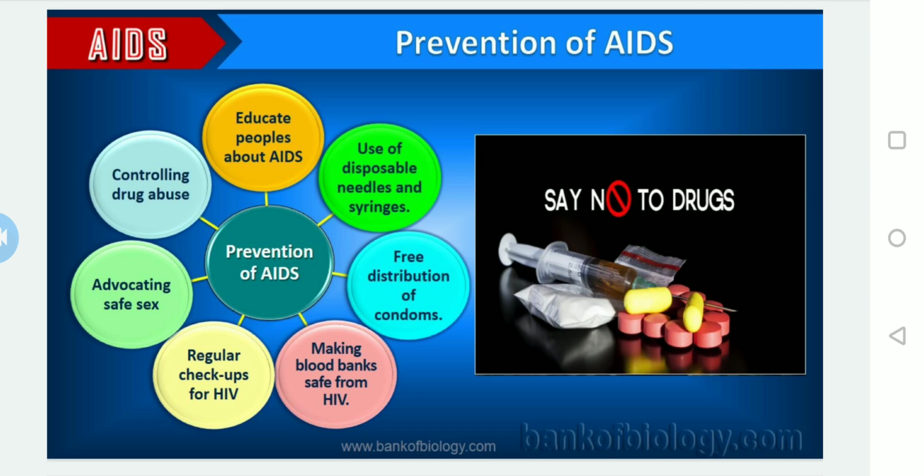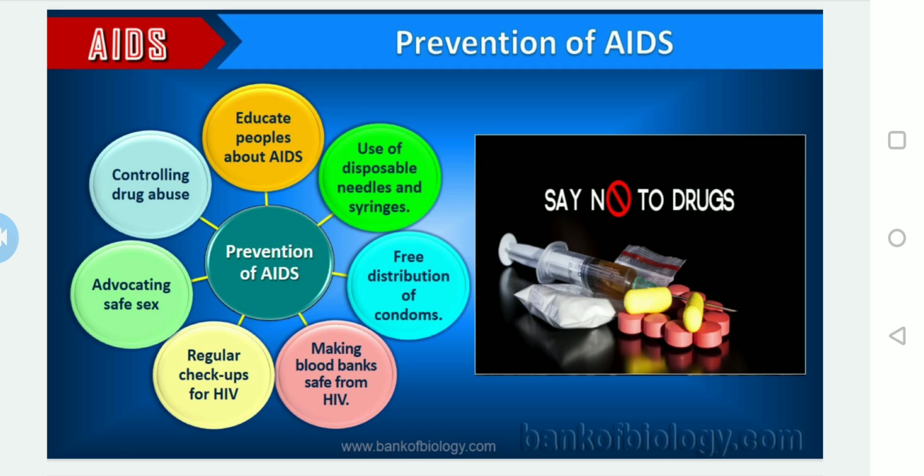Educate the people about AIDS and about safe blood for transfusion. Even in an emergency, we should always use safe blood for transfusion after testing.